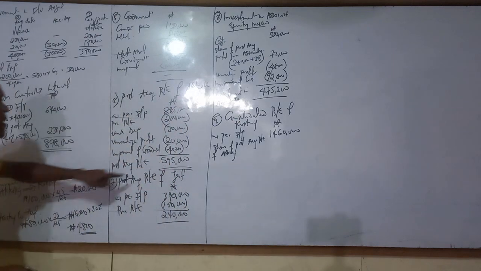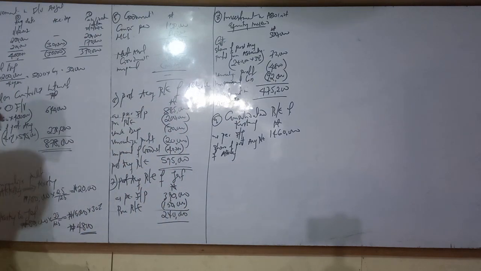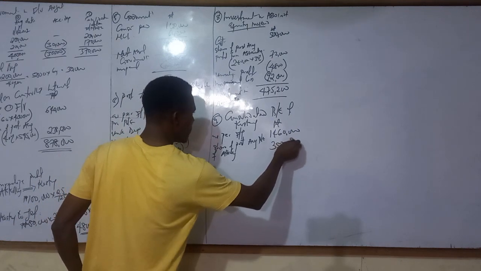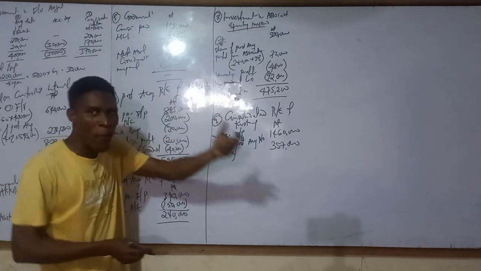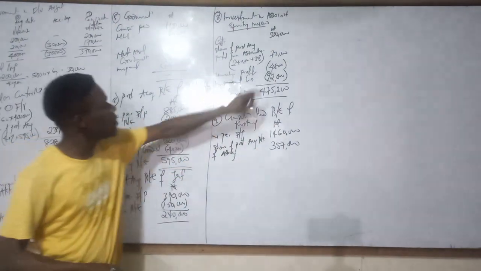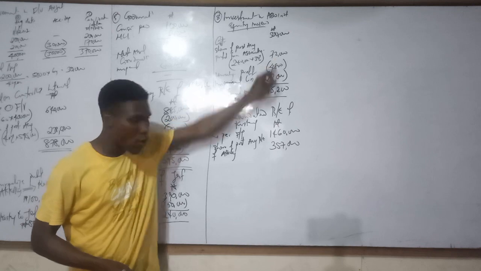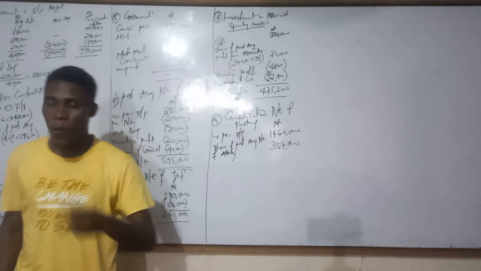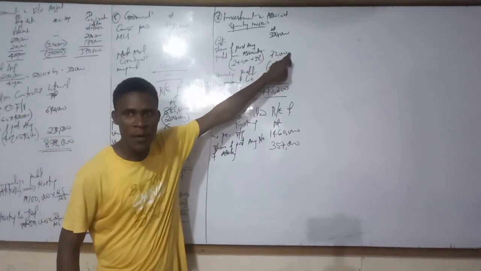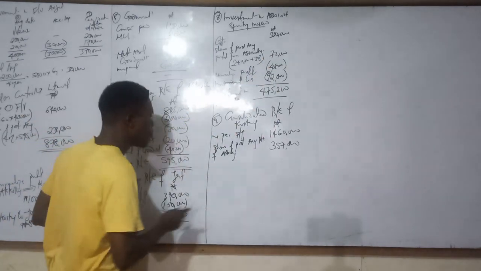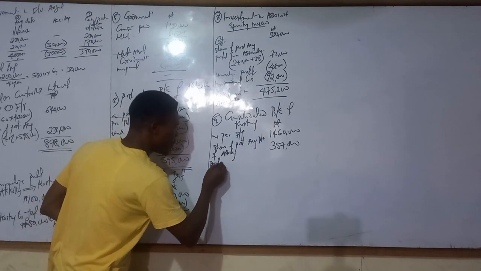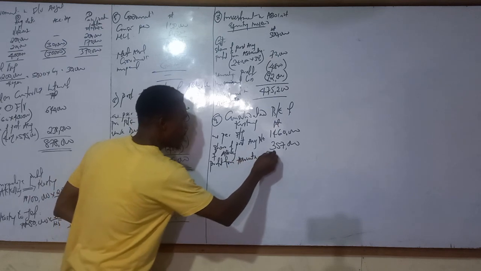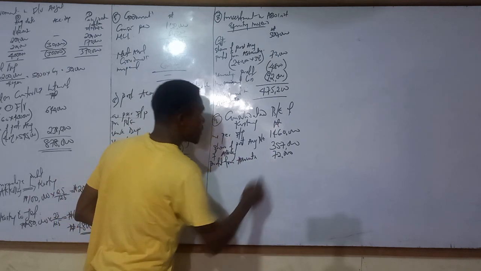That will be 595 times 60%, which is 357,000. Then the profit from associates, 72,000. You have to add it here also. So that means the profit from associates you treat twice. One goes to investment in associates, another goes to the parent. So profit from associates, 72,000, we add it.